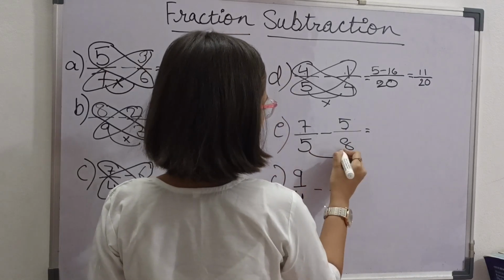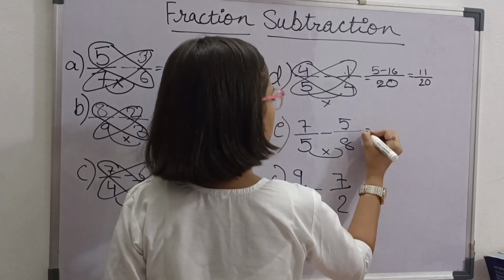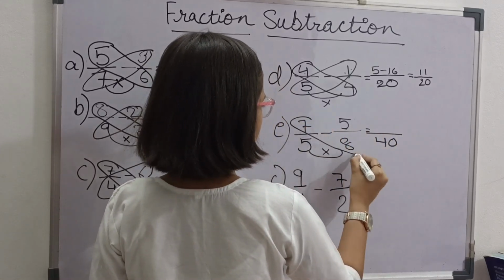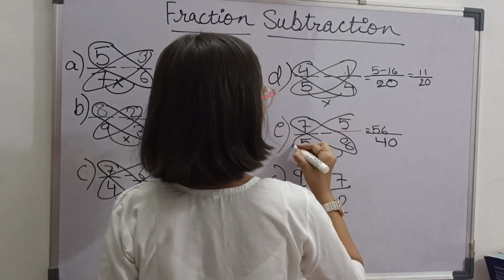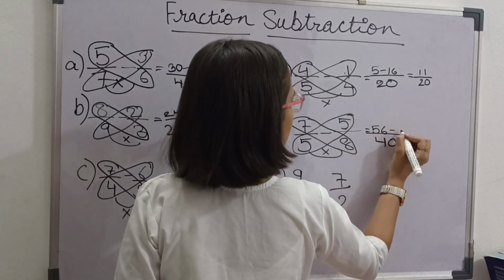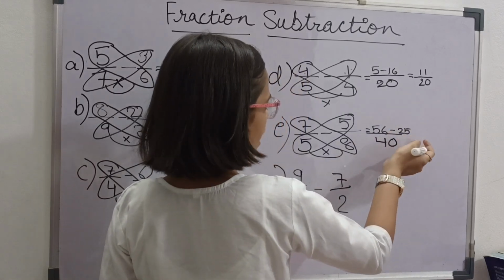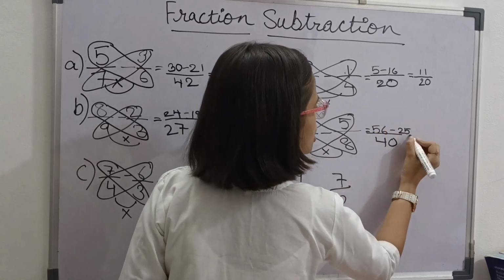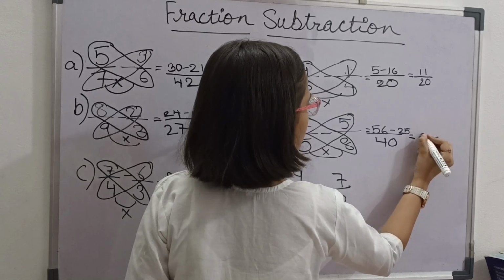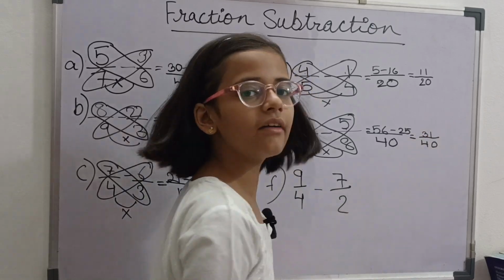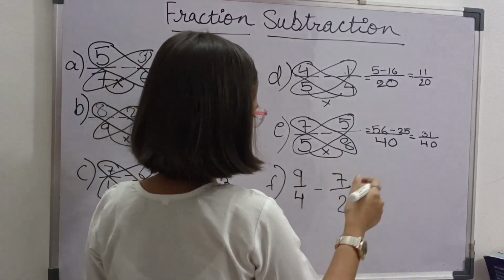Our next fraction is 7 by 5 minus 5 by 8. First, we have to multiply these numbers. Then we get 40. Then we have to multiply these numbers. We get 56. And we have to multiply these numbers. We get 25. Then we have to minus 25 from 56. So we get 31 by 40.